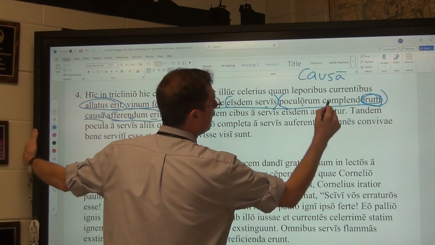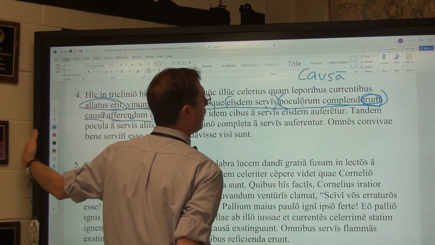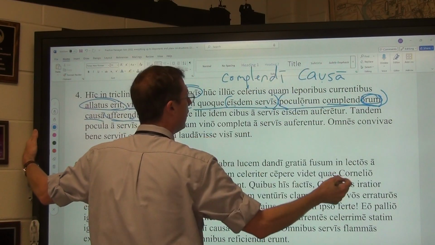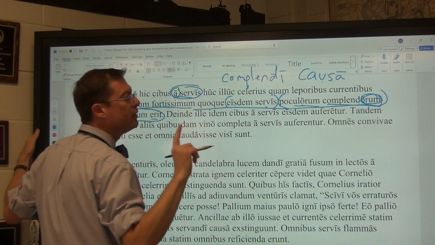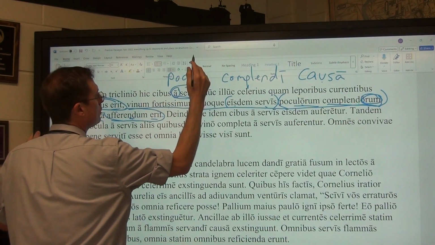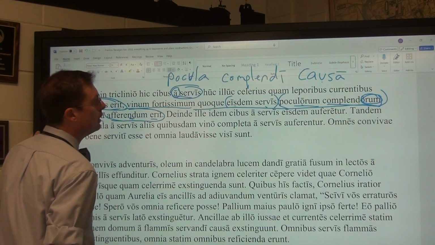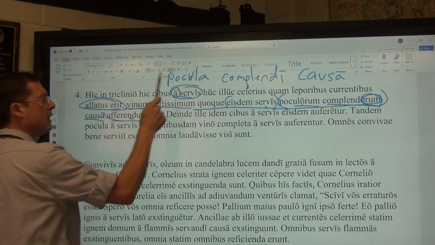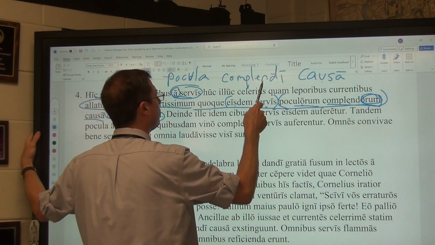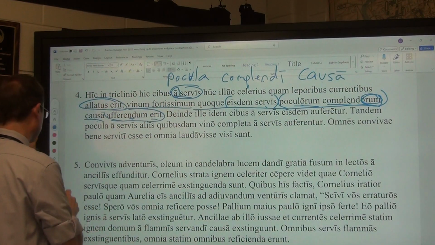But now we would make this the gerund genitive object, complendi, and we would make poculorum, which is neuter plural, the accusative direct object, misspelled it, pocula. And so, in the black, for the sake of the cups about to be filled, in the blue, for the sake of filling the accusative direct object, cups.